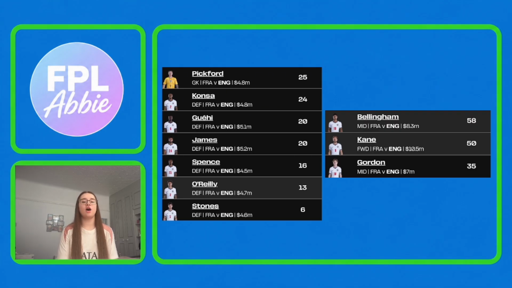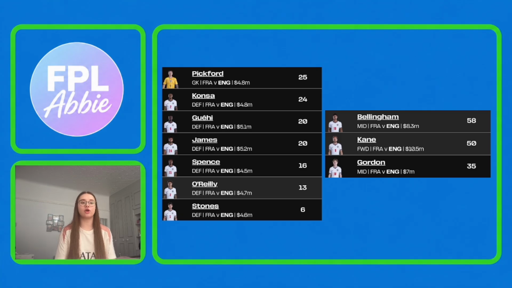And then the top scoring attackers for England so far have been Bellingham, Kane and Gordon. Like with the defence, I'm really not sure what the minutes are going to be like for these three in this third place playoff. I think Tuchel has just done an interview. I don't know if it was from last night or from this morning, but he's done an interview where it sounds like he's not too bothered about this third place playoff match. He doesn't really care about it. So I think we could potentially see quite a rotated side for England.